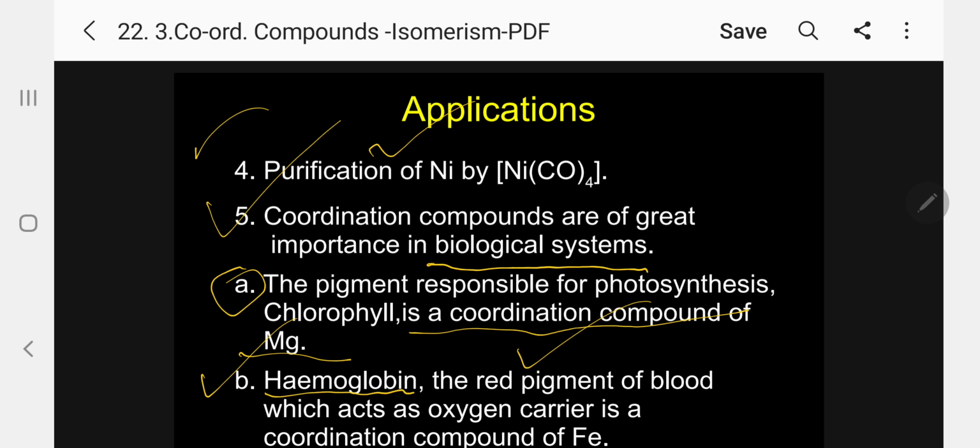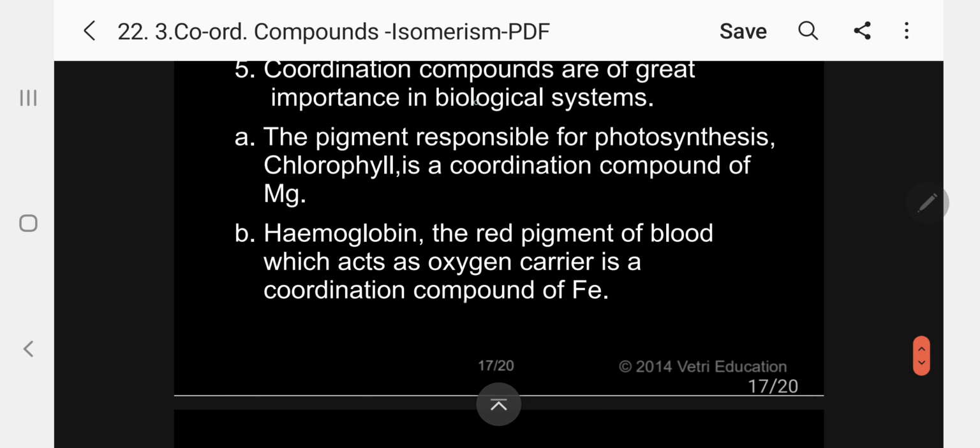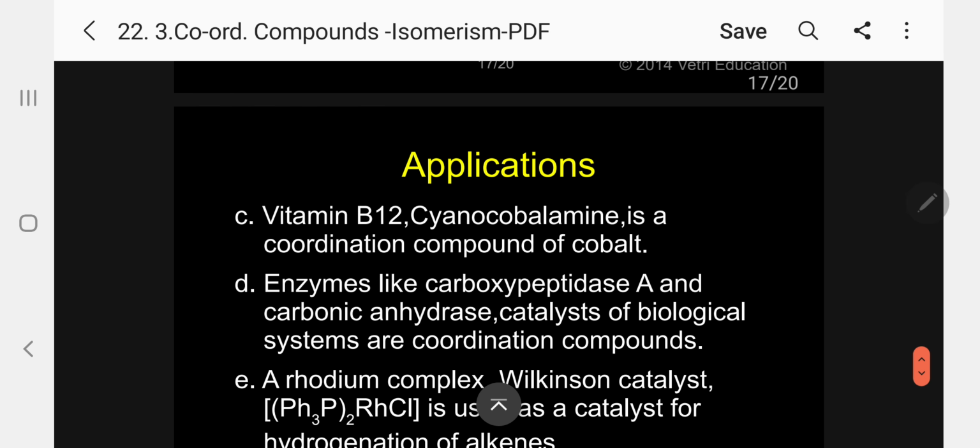The red pigment of blood, which acts as an oxygen carrier, is a coordination compound of iron. C. Vitamin B12, cyanocobalamin, is a coordination compound of cobalt. D. Enzymes like carboxypeptidase A and carbonic anhydrase, catalysts of biological systems, are coordination compounds.